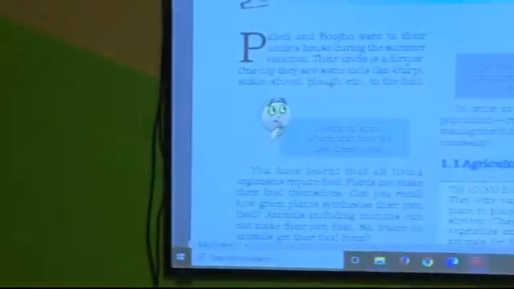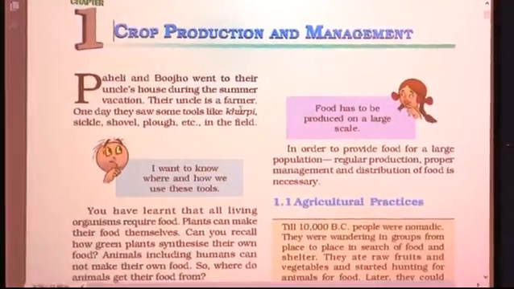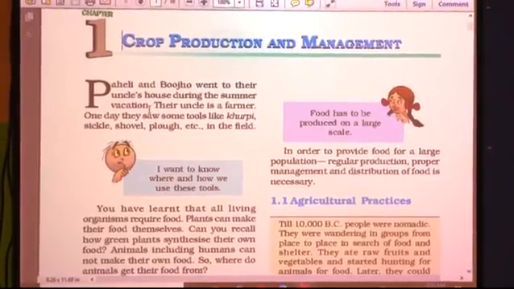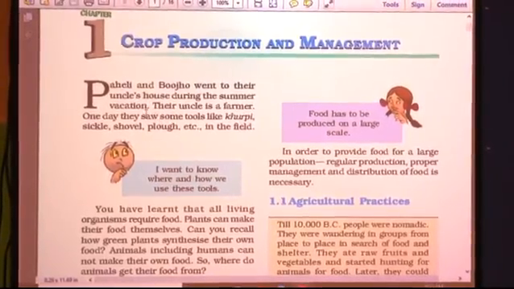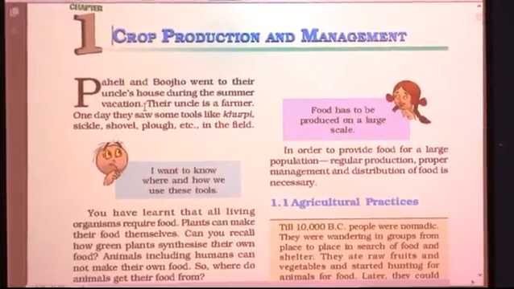So, Paheli and Bhujo went to their uncle's house during the summer vacation. As you know that Paheli and Bhujo are always helping you out. So, here also they are going to help you out. Here Paheli and Bhujo went to their uncle's house during their summer vacation. You also go to your relative's house, isn't it, in your holidays. So, in the same way, during the summer vacation, Paheli and Bhujo went to their uncle's house.